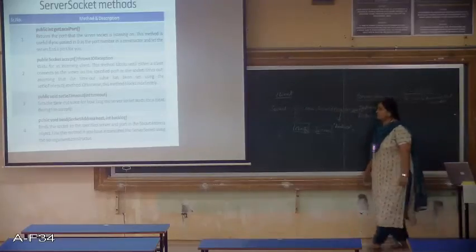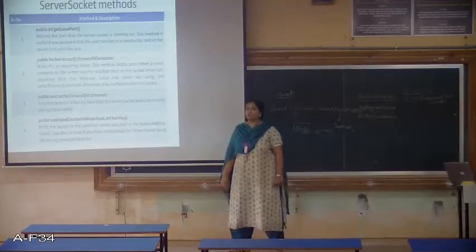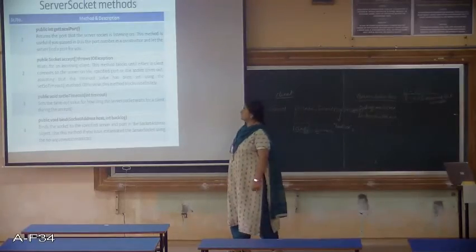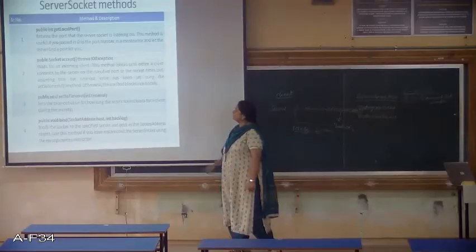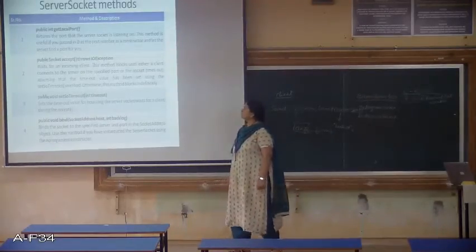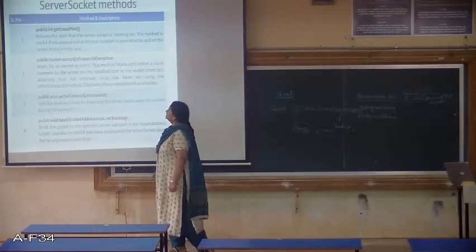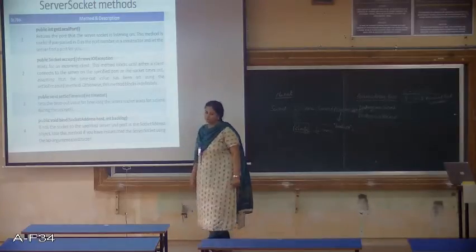So far we have seen the constructors of the server socket class. Now let's have a look at the methods which we can have with the server socket class. There is a method called getLocalPort.